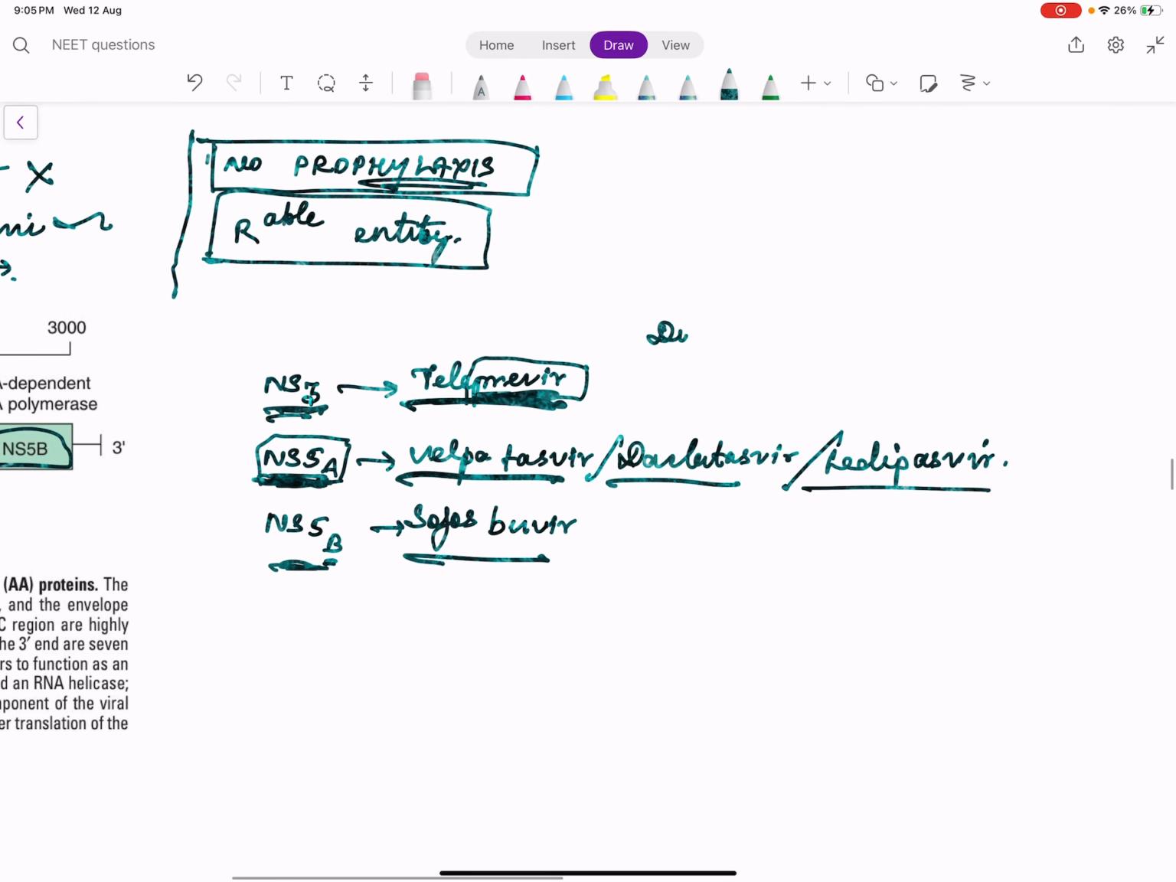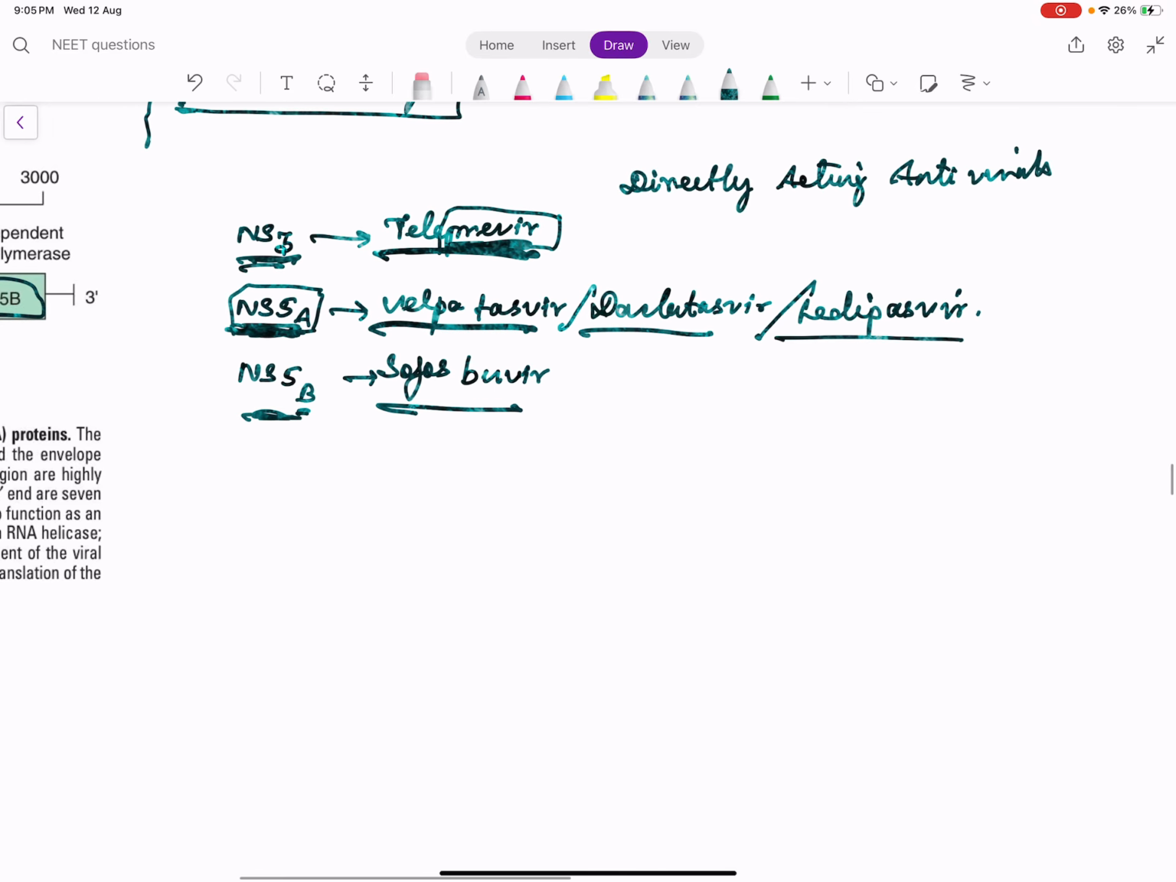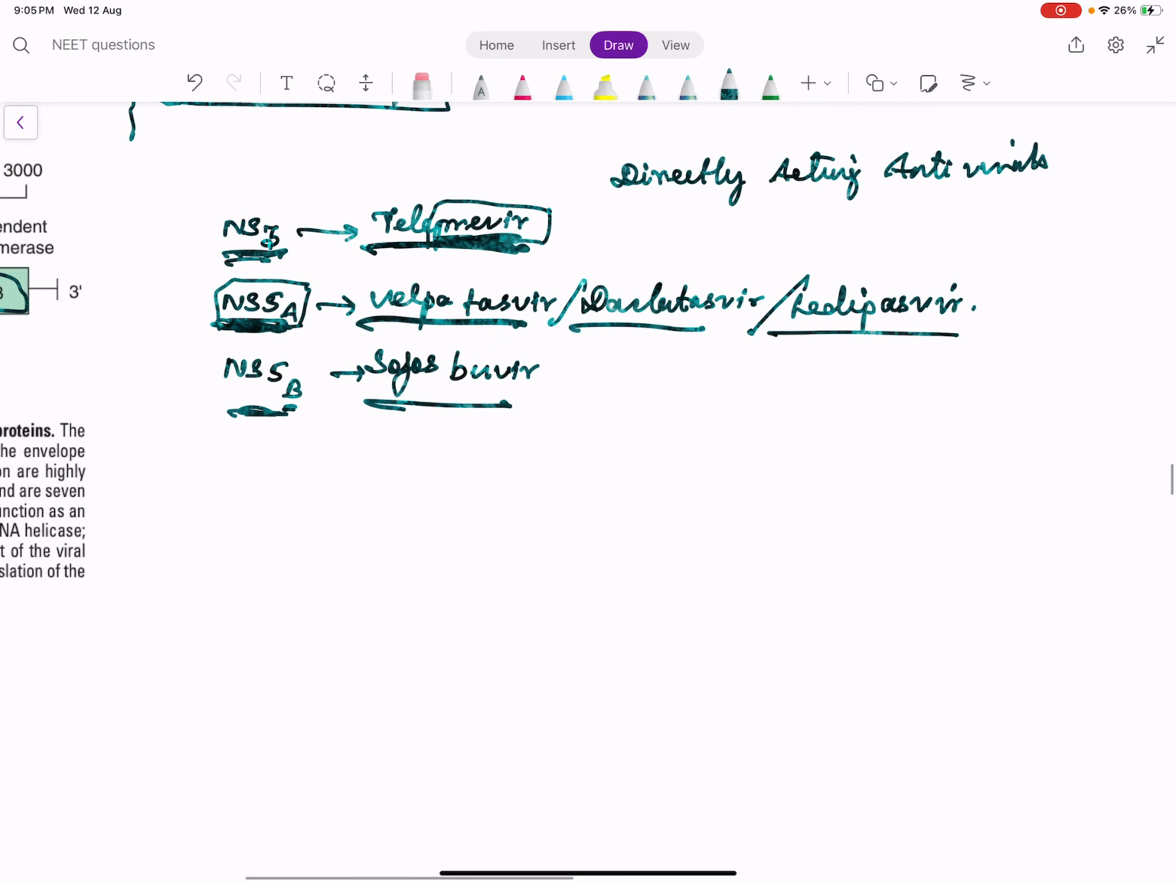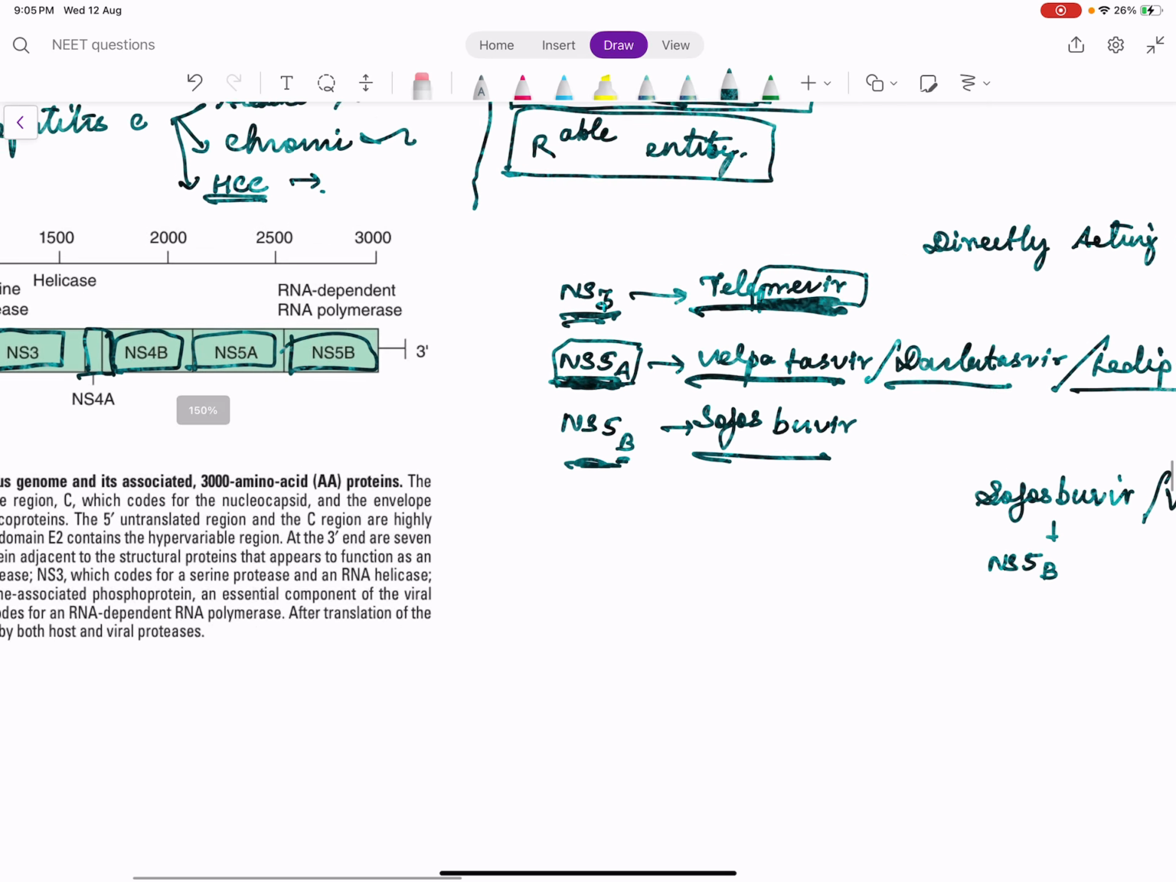These are called directly acting antivirals in hepatitis C. Usually a combination of these two is given, like sofosbuvir and velpatasvir. Sofosbuvir is a directly acting antiviral against non-structural protein 5B, and velpatasvir is a directly acting antiviral against non-structural protein 5A. Usually it comes in combination.